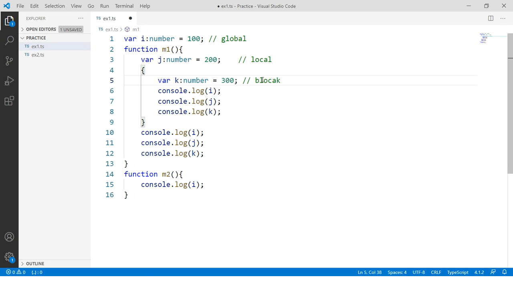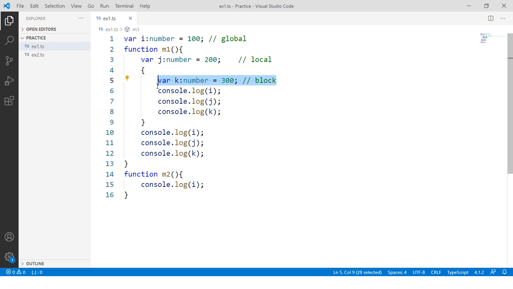Now, observe: a global variable is available for all functions. A function variable is available inside the function, but a block level variable should be available inside the block only. But right now I am able to access k outside the block also. Why? Because the variable is created by using var. So by using the var, there is no block level scope.